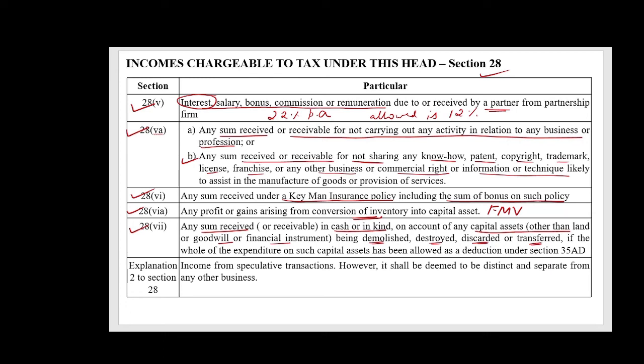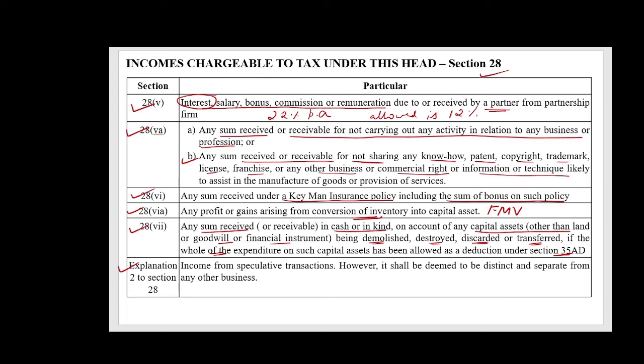Any sum received in that case, if the whole of the expenditure on such capital asset has been allowed as deduction under Section 35 subsection AD, will be taxed under Section 28. Then coming to Explanation 2 to Section 28.